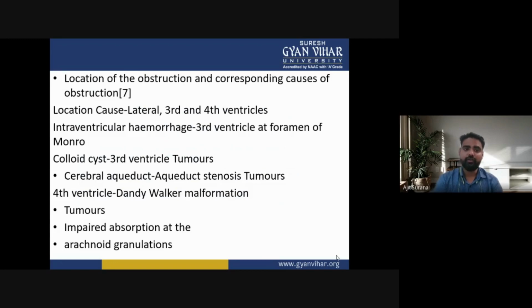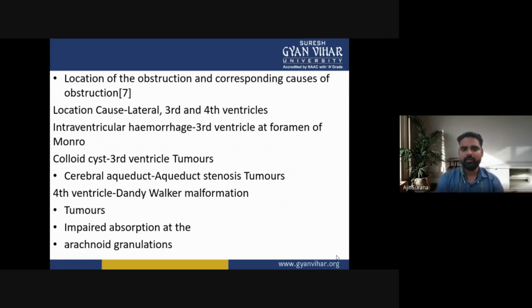Now, the location of the obstruction and the corresponding causes of the obstruction. First, the location: lateral, third and fourth ventricles of the brain. Intraventricular hemorrhage occurs at the third ventricle at the foramen of Monro. Colloid cyst and tumors occur at the third ventricle. In the cerebral aqueduct, there may be aqueduct stenosis and tumors. In the fourth ventricle, there may be Dandy-Walker malformation, tumors, and impaired absorption at the arachnoid granules.